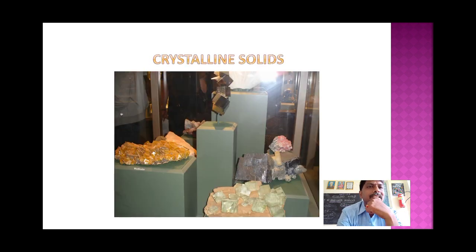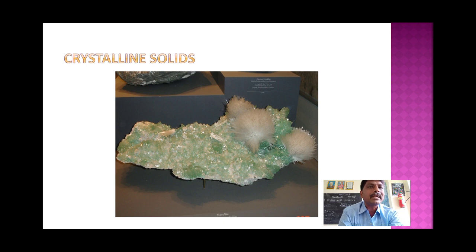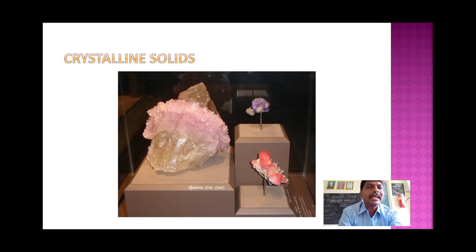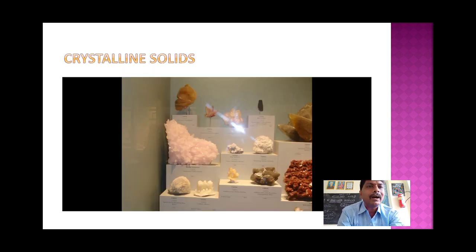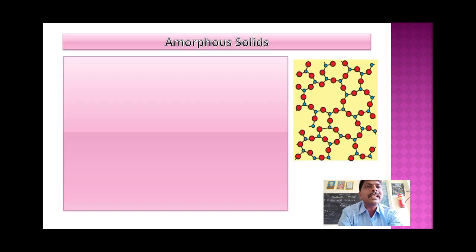If you visit any museums or science parks, you can see some samples of crystalline solids. I collected some pictures from a museum. So this is one crystalline solid. This is another crystalline solid, quartz.